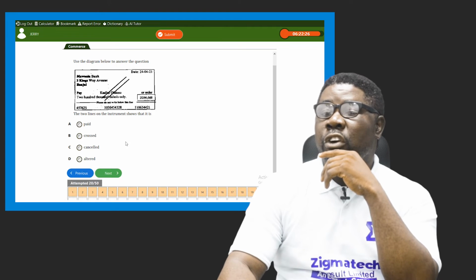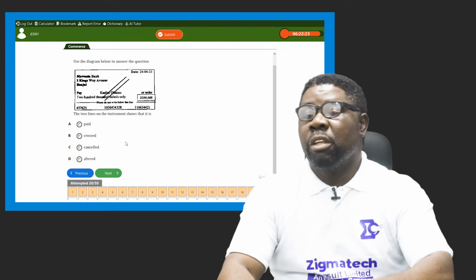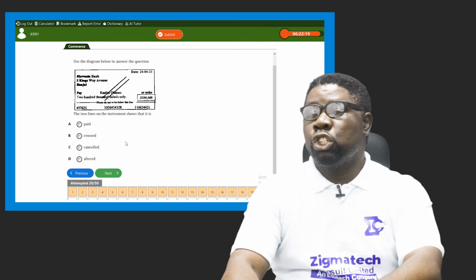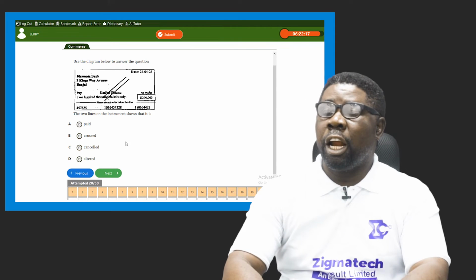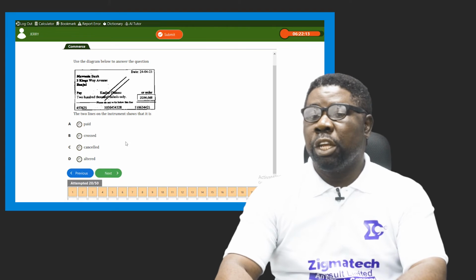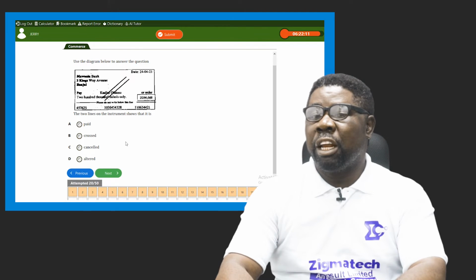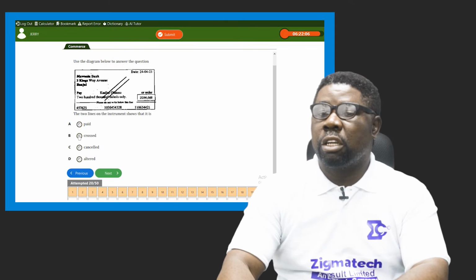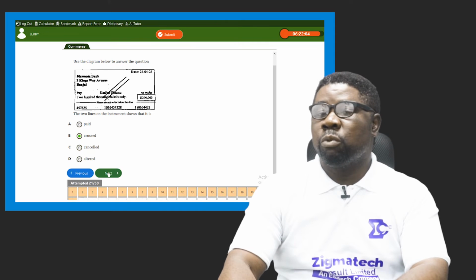That is a sign of a crossed check, please. If you don't know it, it's a sign of a crossed check. A crossed check doesn't mean a cancelled check, no. It's to show that the checks are protected and they are clearing checks. Okay? So they must take some working days for it to be cleared. So yes, it's called a crossed check. So the answer is what? Option B.